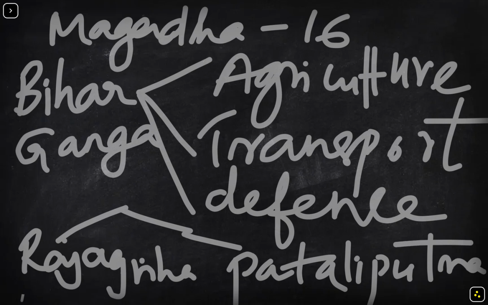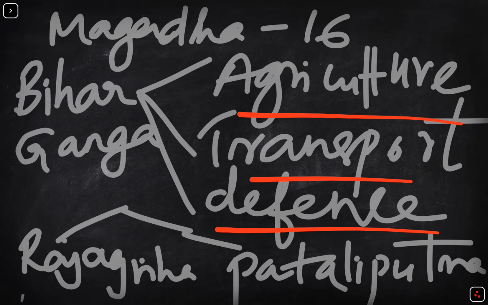So among the 16 Mahajanapadas, Magadha is the main one. It is located in present Bihar and surrounded by the Ganga river. Agriculture, transport, and defense were very helped by these rivers. And the capital is divided into two, which means Rajagriha and Pataliputra.